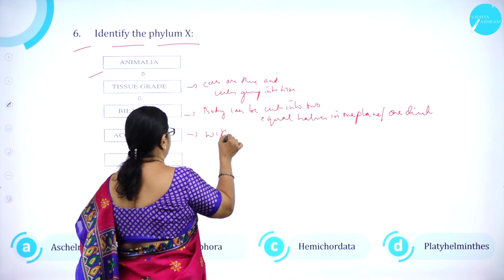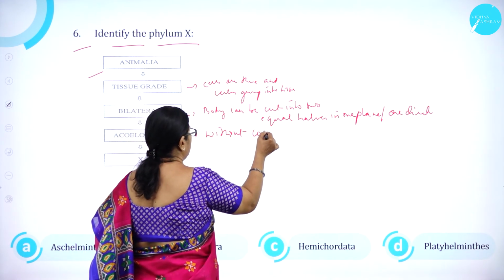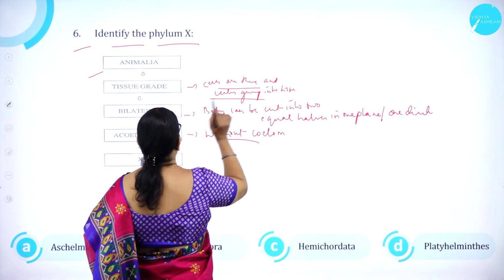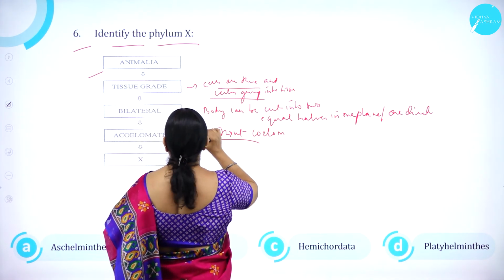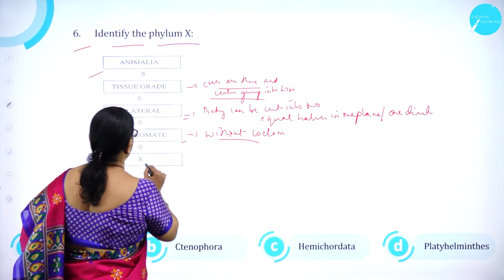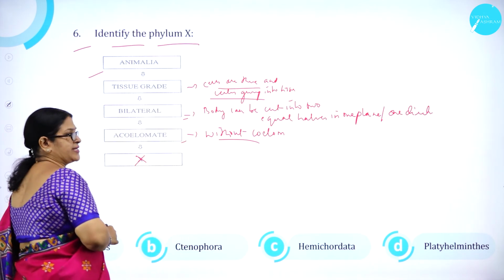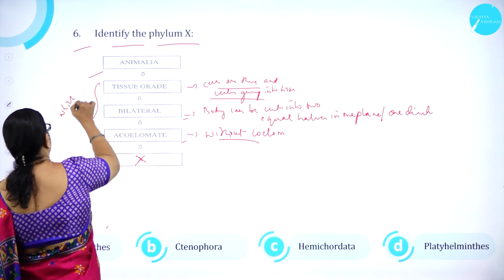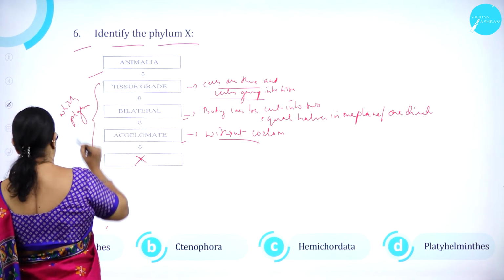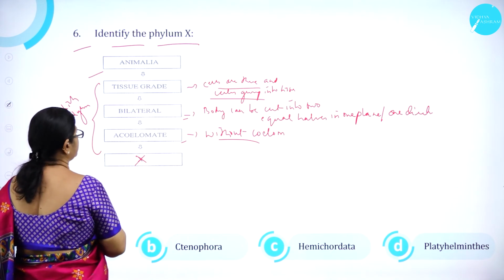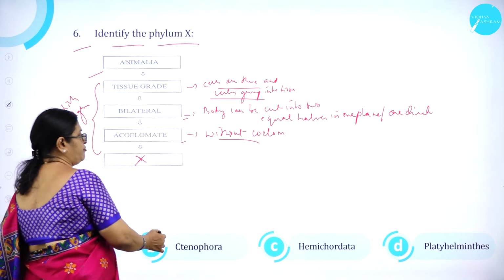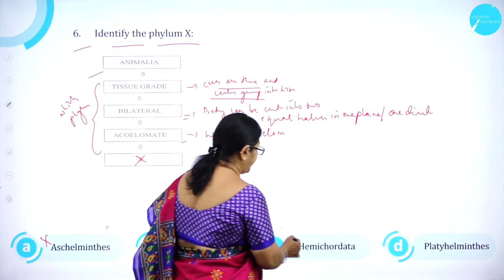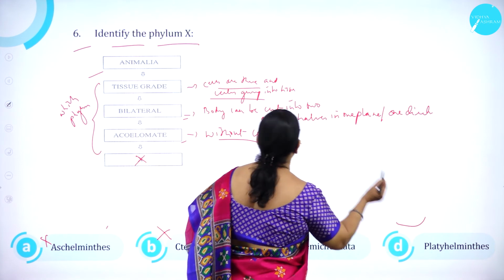Acoelomates means what? Without coelom. So, cells with tissue grade of body organization, body can bilateral, then acoelomates. X. So, what is this X? All these features belong to which phylum? Which phylum? Option A, Aschelminths? No. B, Ctenophora? No. C, Hemichordata? No. D, Platyhelminths.